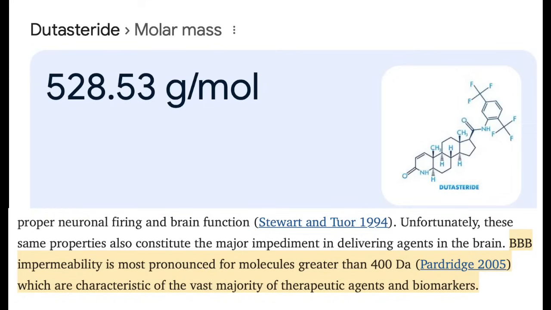But even though dutasteride does suppress the type 1 isoenzyme somewhat, it doesn't have any neurological side effects either. The reason why is because of the size of the dutasteride molecule. The size of the dutasteride molecule is 528 Daltons. That means that it does not cross the blood-brain barrier. So all this fear-mongering you hear about 5-AR inhibitors causing depression, brain fog, or suicidal ideation is all completely bogus.